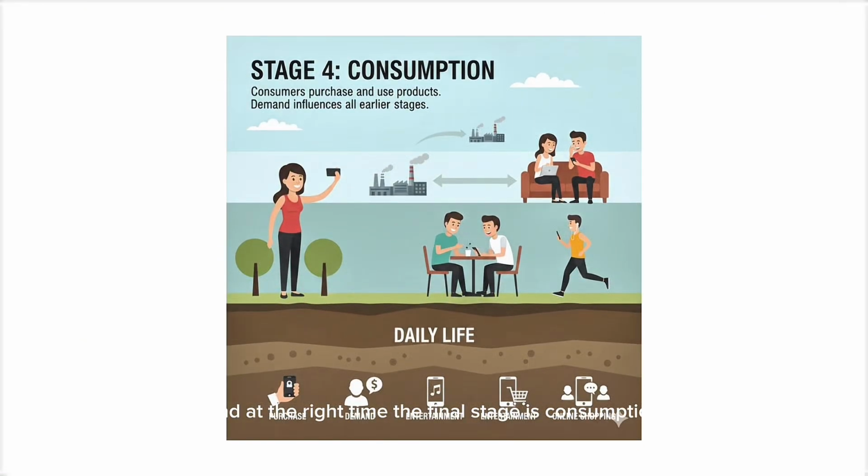The final stage is consumption. This is where the supply chain reaches its endpoint. Consumers purchase the product and use it in their daily lives. At this stage, the product has completed its journey through the supply chain. Consumer demand also influences the earlier stages because companies adjust supply, manufacturing, and distribution based on customers' needs.